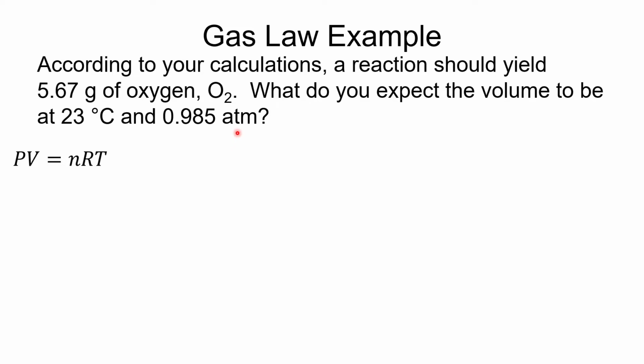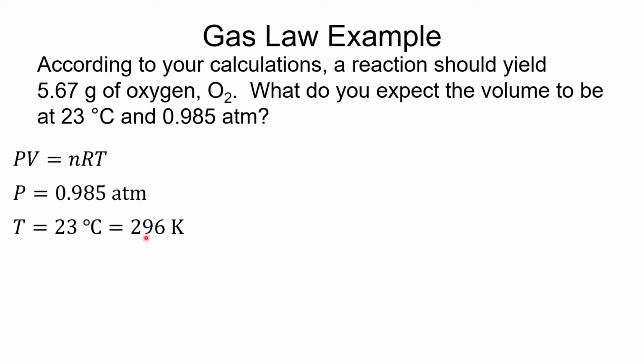We are looking for volume, so we need to get the pressure. We have the pressure right here. We need the number of moles, and we don't have the number of moles, but we do have the grams, and we know how to get from mass to moles, molar mass. So we can get from mass to moles using the molar mass of O2. R is a constant, and then T is our temperature, and we'll need to convert that into Kelvin to make this work. So there's our pressure.